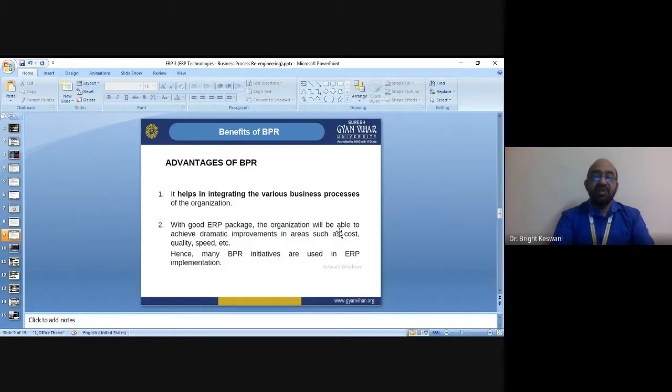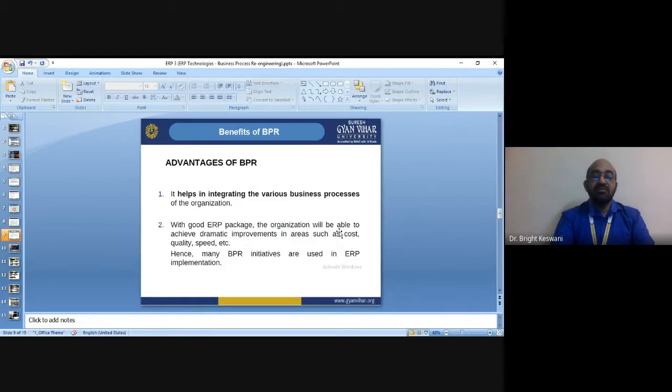As a matter of fact, setting up an in-house restructuring team will help to fasten users' conviction within the organization. The members of the team should cut across all process owners. These are some benefits or advantages, you can say, of BPR.